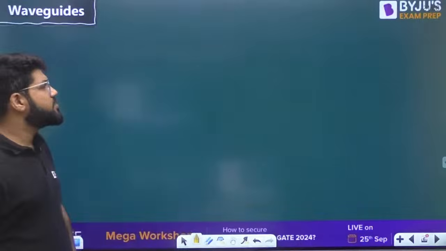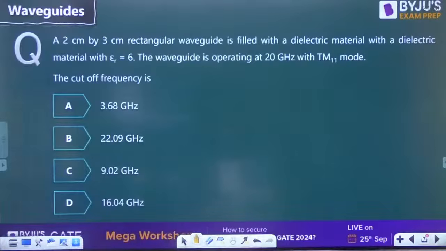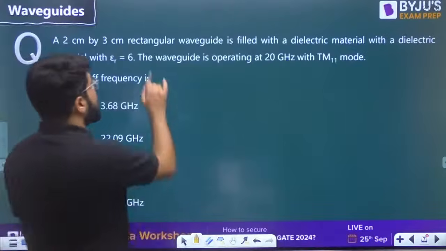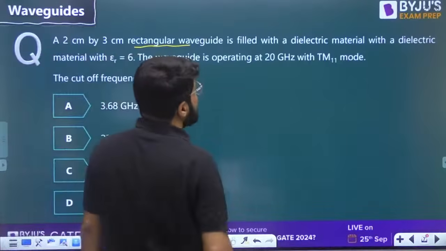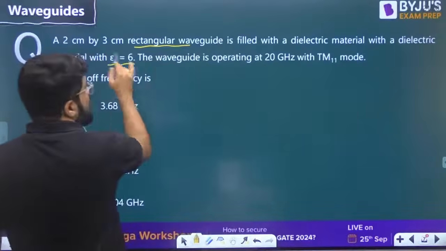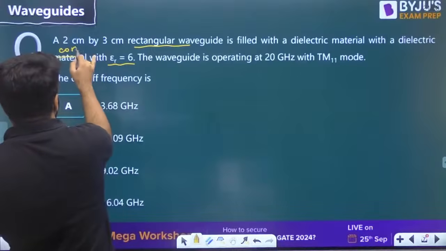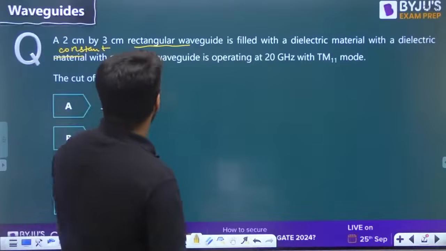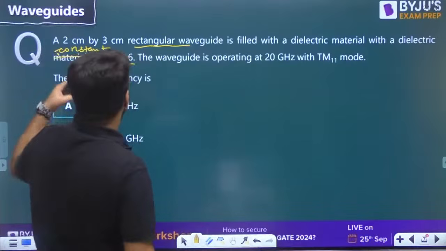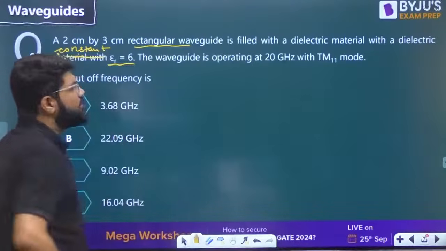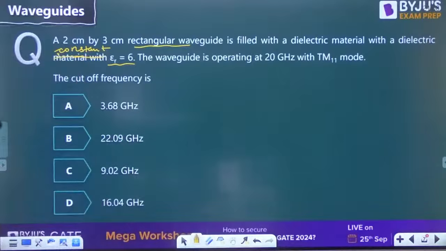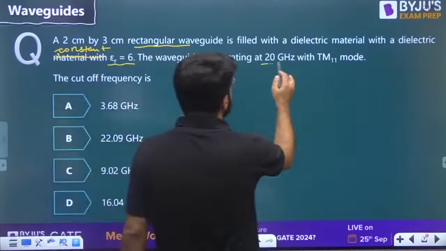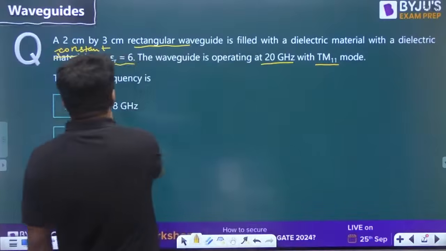Okay, next one. A 2 centimeter by 3 centimeter rectangular waveguide is filled with a dielectric material with a dielectric constant of epsilon r equal to 6. The waveguide is operated at 20 gigahertz with TM11 mode, what is the cutoff frequency?